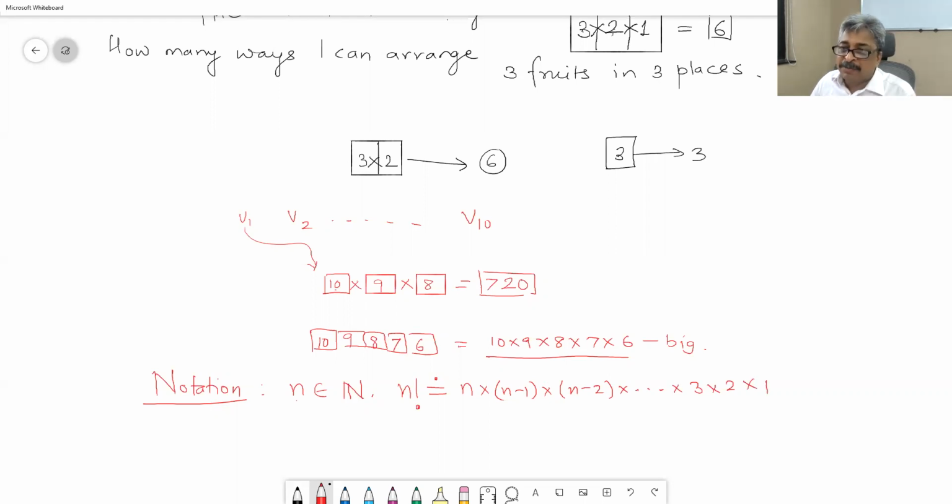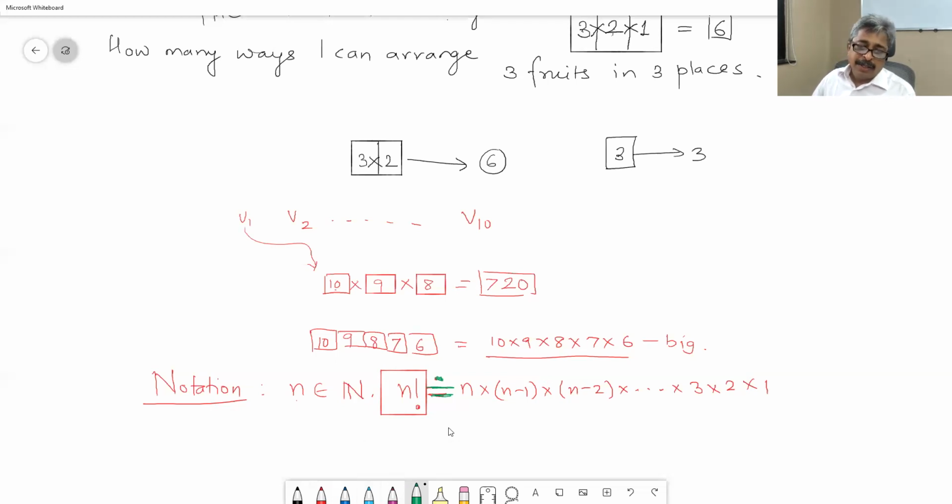If the multiplication of natural numbers starting from 1 up to the natural number N is like this, all of them getting multiplied to each other, instead of writing all of them like this every time, we will create a shortcut and we will write it as N factorial. So that is the definition, and it is equal to, by definition, and therefore I am writing it like this, notation by definition.